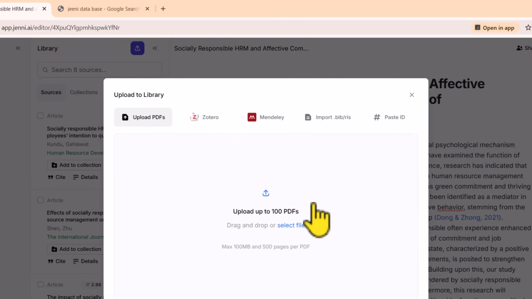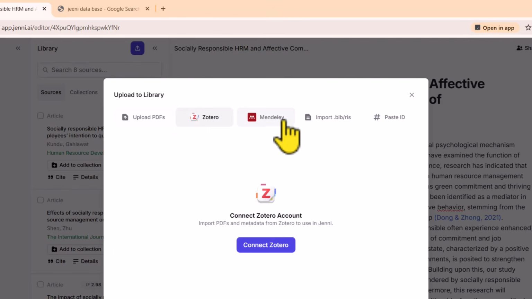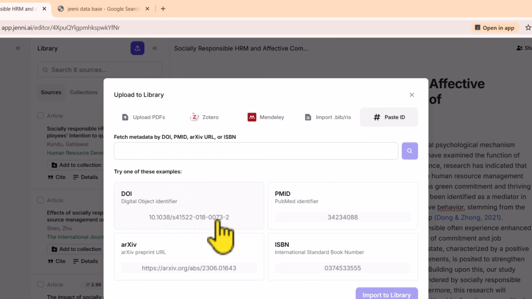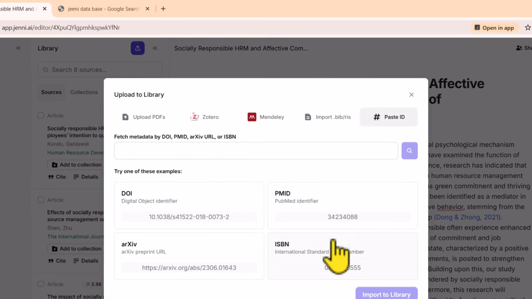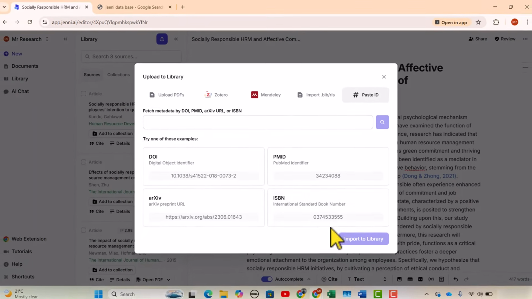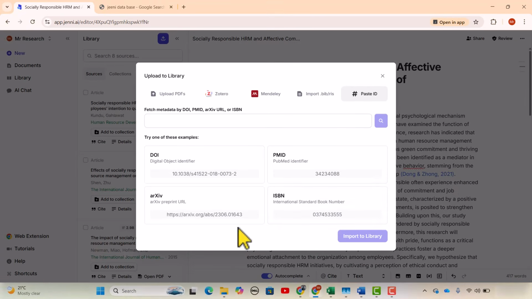I can also import the data from Zotero or Mendeley. For example, for this purpose, I just need to connect my Mendeley account with Jenni, and after that I can import the PDFs and metadata from Mendeley to use in Jenni. Even if I have just the DOI numbers or any other data regarding the PDFs or any document, I can import those documents as well into my Jenni account.